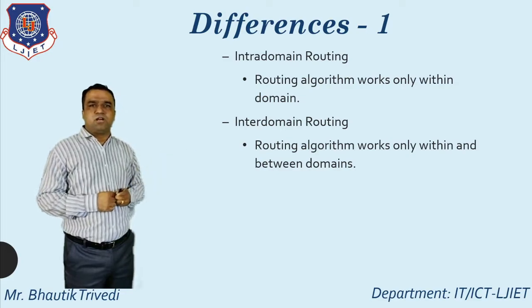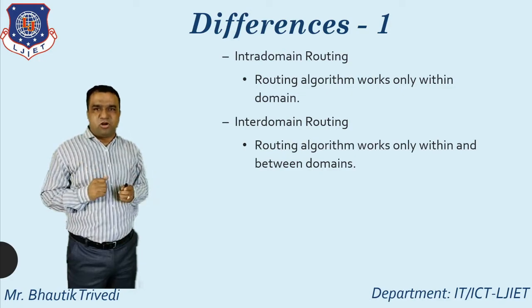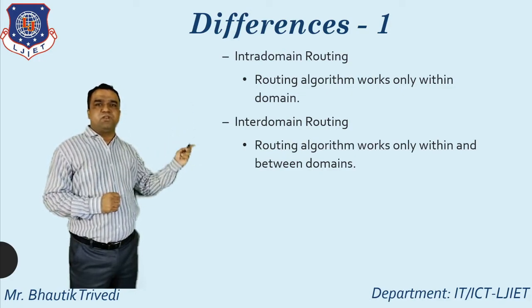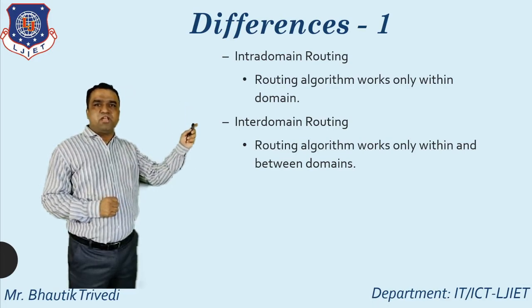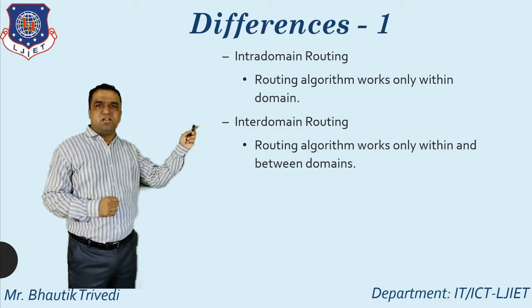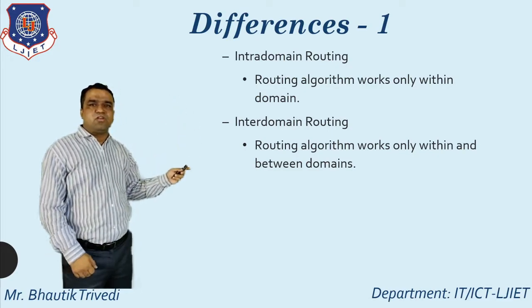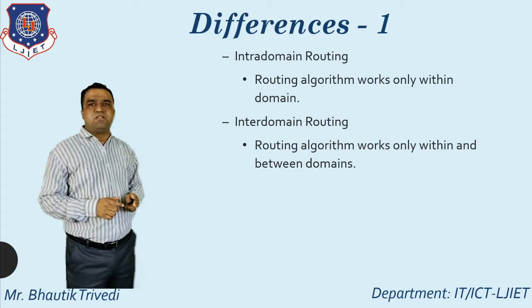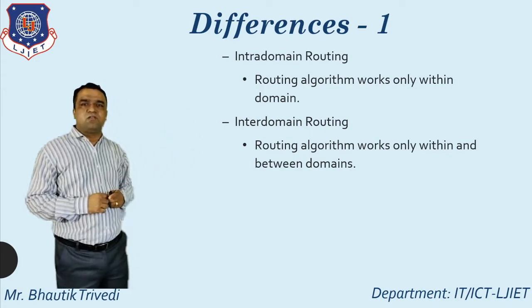Inter-domain routing means the routing algorithm works within and between the domains. The major difference is that intra-domain routing works within an autonomous system, within a domain, and inter-domain routing works within and between domains, between autonomous systems. So that is difference number one.